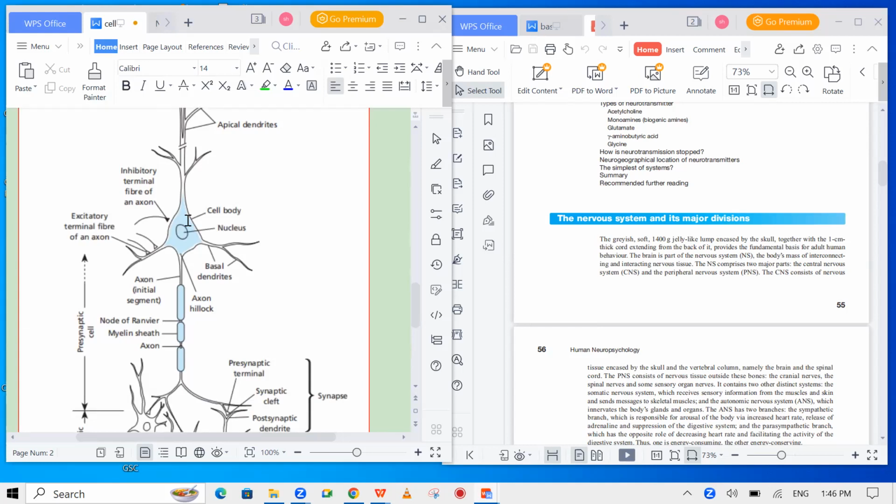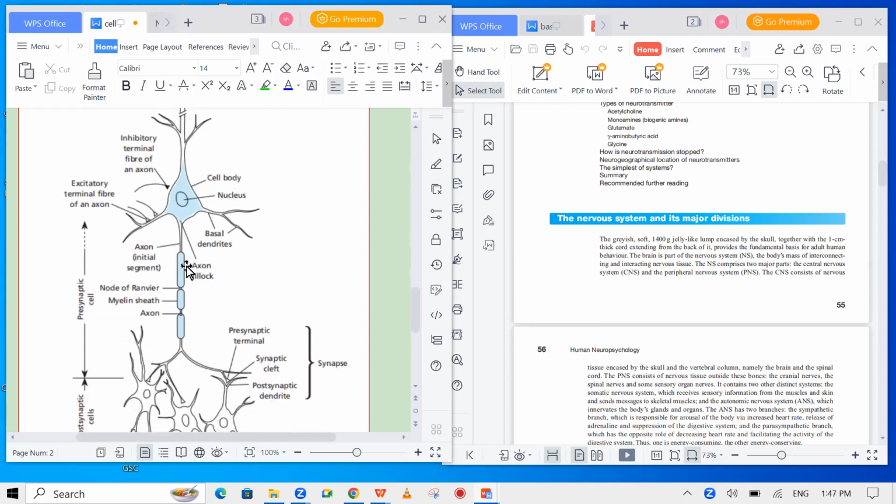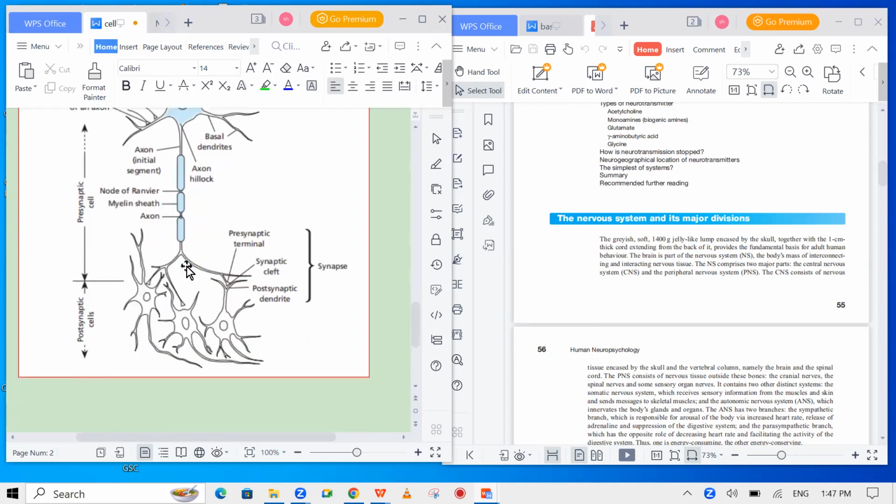And there is a typical word called the hillock. The hillock is basically thick in structure, because the electric impulse has to jump from it, and it goes through the node of Ranvier. There it also takes a break. It jumps from node to node over the myelin sheath, and it keeps on working in this manner. The electric impulse, the message from the dendrites, goes into the nucleus, and there it starts and runs away from the axon to the dendrites of the other neuron.